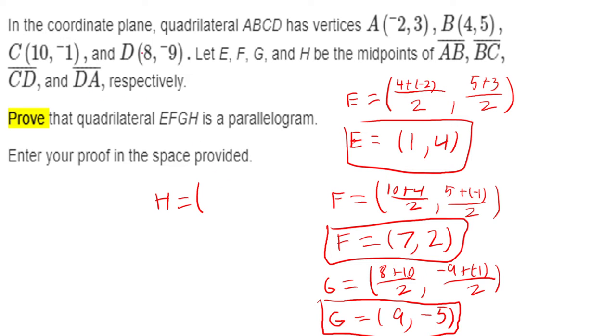It's between D and A, so we're going to use 8 plus -2 over 2, comma, -9 plus 3 over 2. So up top, 8 minus 2 is going to give me 6. 6 divided by 2 is 3. And then here we have -9 plus 3. That's going to give me -6, divided by 2 is going to be -3.